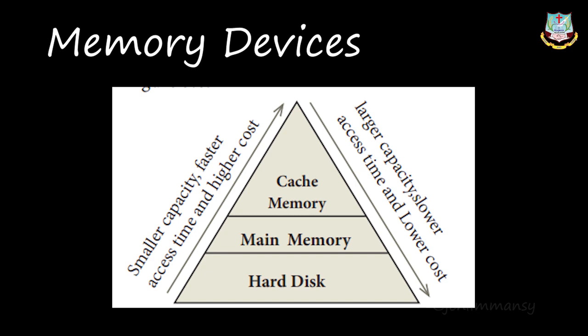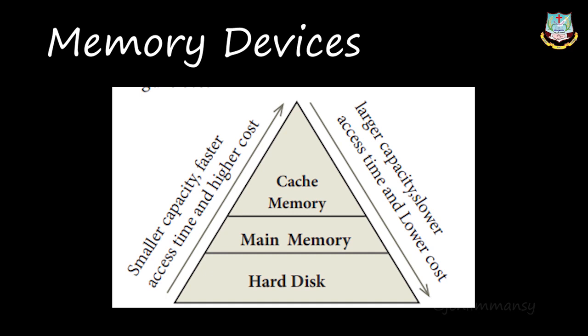Different memory devices are arranged according to capacity, speed and cost. According to the capacity or space, the access time and the cost, the memory hierarchy is placed. If you see from hard disk, main memory and cache, the capacity will be smaller, but the access time will be faster and the cost will be high.